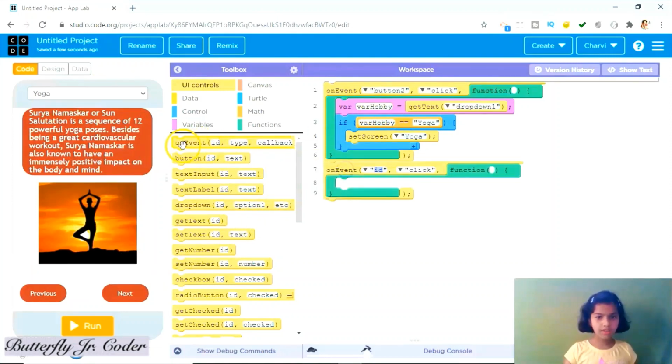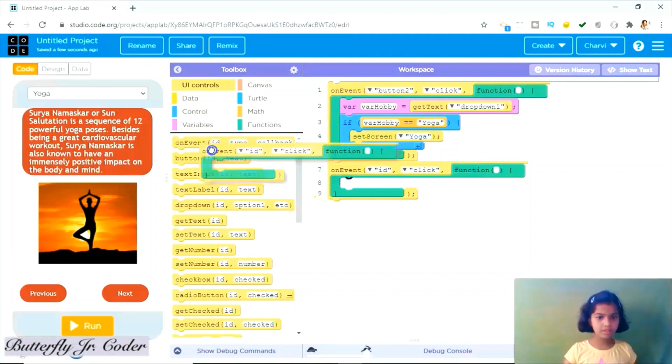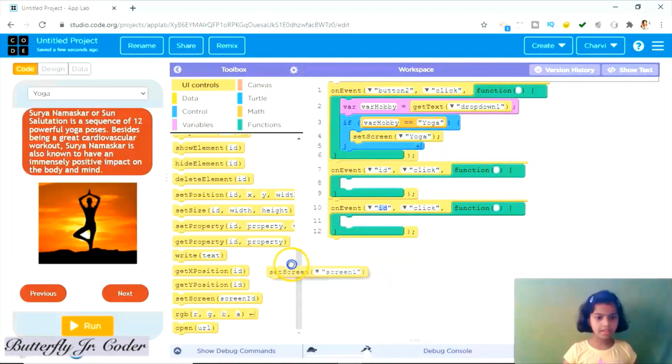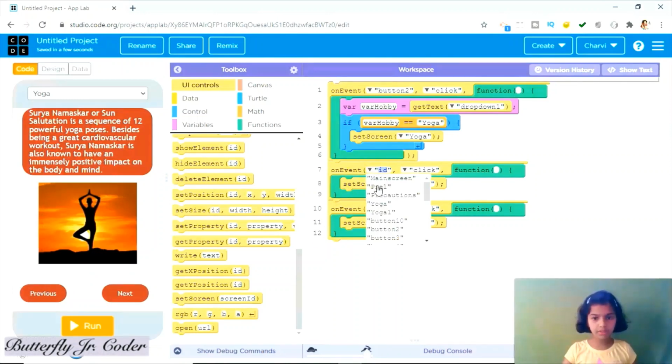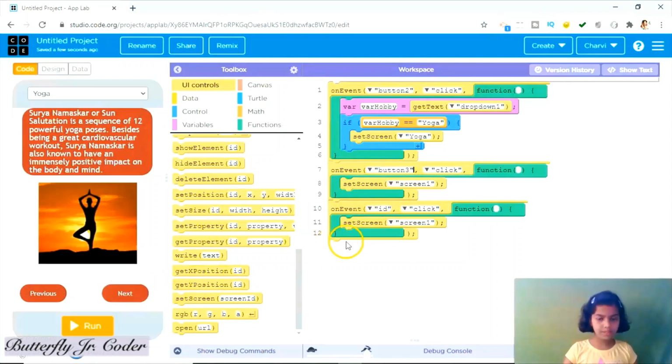Let's take on event and set screen. Now previous, you can see the ID as button 3. So take here button 3, and what is this? Button 4. So let us take here button 4. So when button 3 is clicked, set screen to main screen, and when button 4 is clicked, set screen to yoga 1.